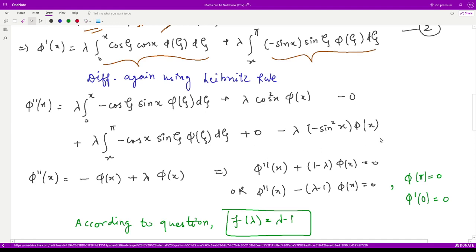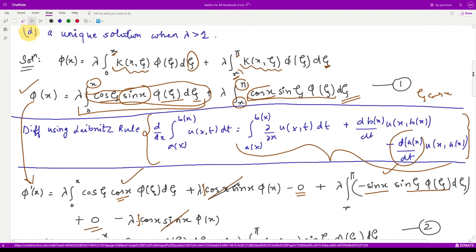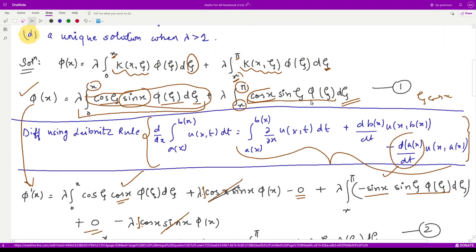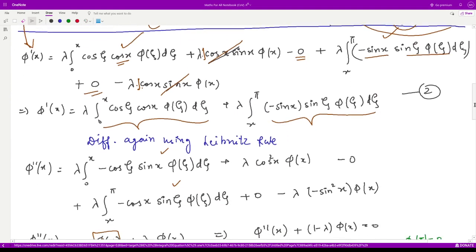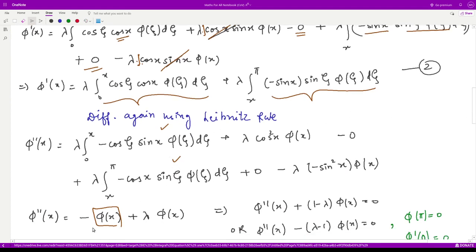So we'll have some terms of this kind. Now if you take minus common from this term and from the third term, you'll see that this is nothing but phi of x. Just look at equation number 1. This equation 1 is the same as these two terms with the negative sign, right? And from these two terms,